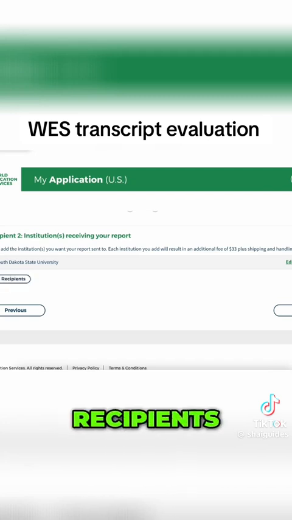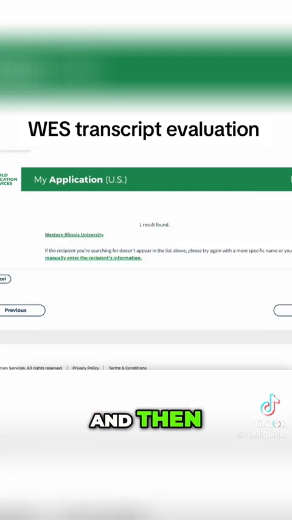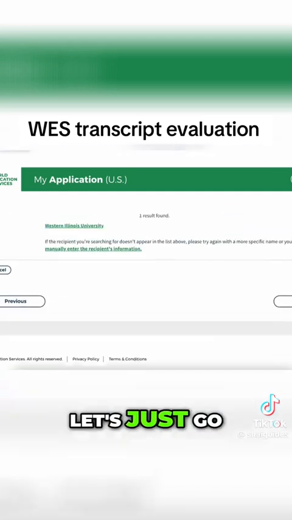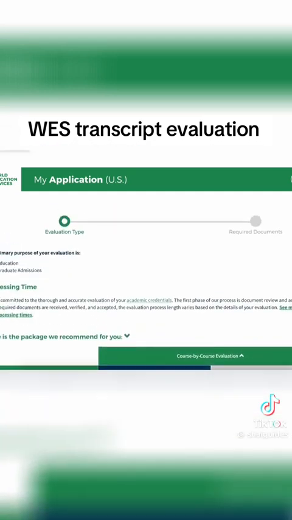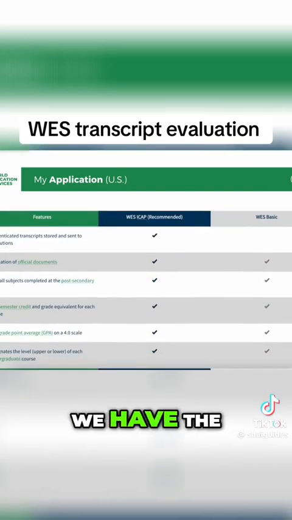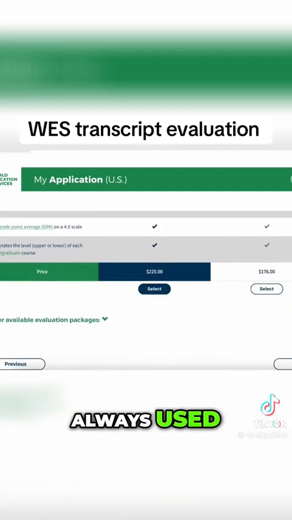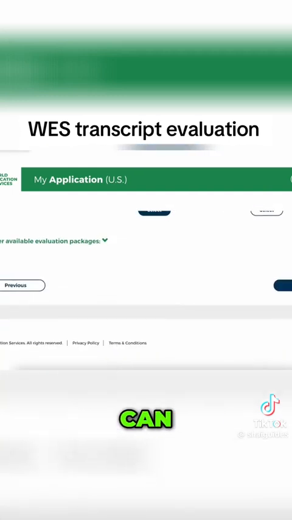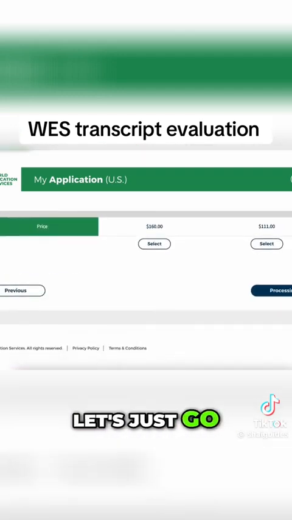If you want to add more recipients, you can go to add recipients, and then let's say Western Illinois University, right? And then let's say this is enough. Let's just go next. Let's cancel this one, and let's just go next. So we have the recommended one, we have the basic one. So we'll probably go with the recommended one. That's what is always used. So we'll select this one, and then we probably don't need available. Well, let's just go next.